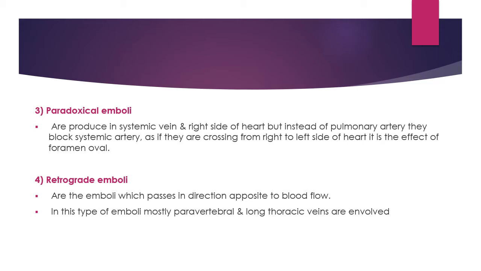Actually, the foramen ovale is a small hole located in the septum, which is the wall between the two upper chambers of the heart, the atria. Before a baby is born, it does not use its lungs to get oxygen-rich blood, so the foramen ovale plays an important role in supplying oxygen to the baby before birth. These are the paradoxical emboli; their effect is due to the foramen ovale.